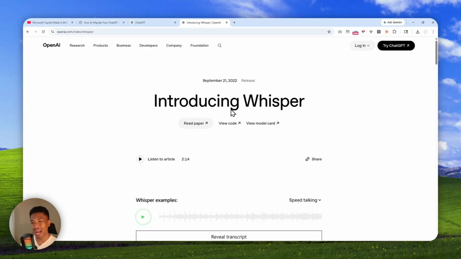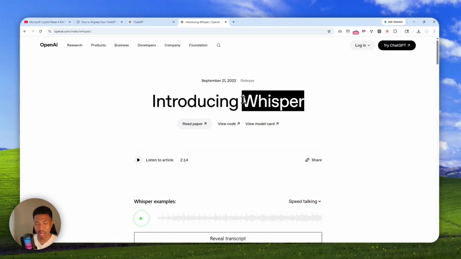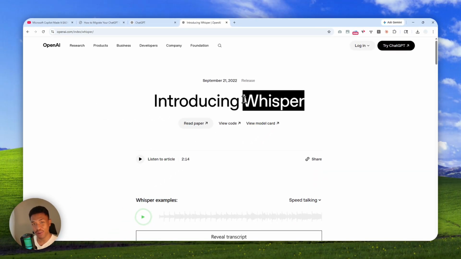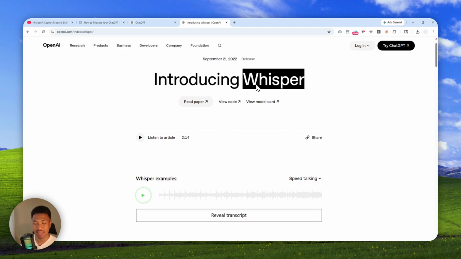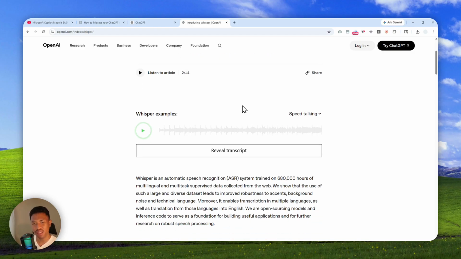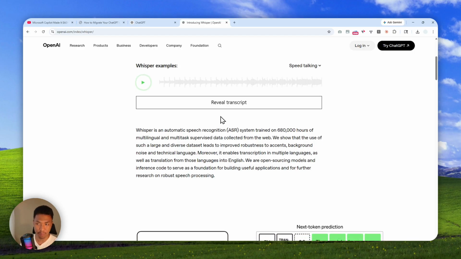Now, in this video, I'll show you how you can use the Whisper model to transcribe the audio or video file on your computer, and I'll show you the easiest way you can do it. Technically, this Whisper model was created by OpenAI, and it is open source. But in order to run the model, you need to know how to use command lines, and I would say that is not easy to follow for most people.